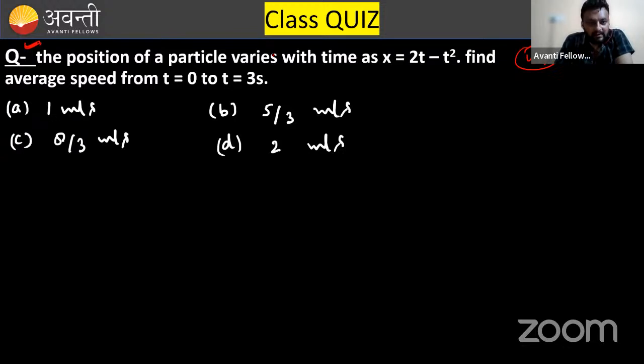Till now, who hasn't responded once at least? Ahmednagar. Okay, Ahmednagar is not responding. Rajkot is not responding. Rajkot students, why are you lagging behind?